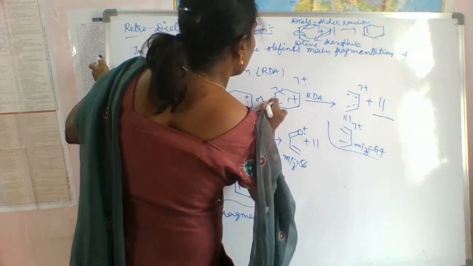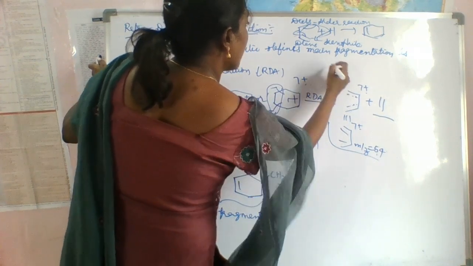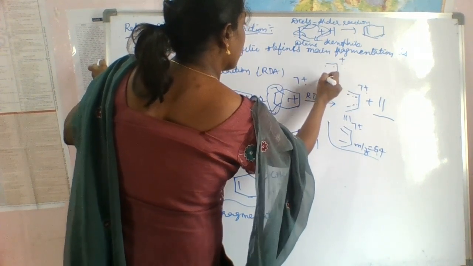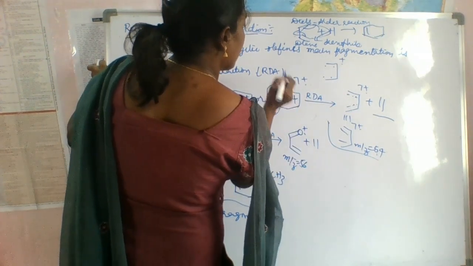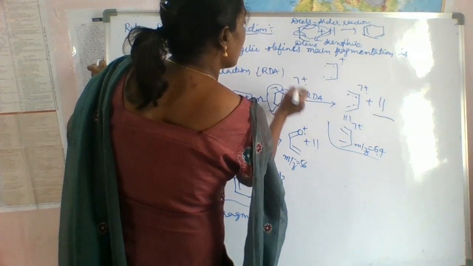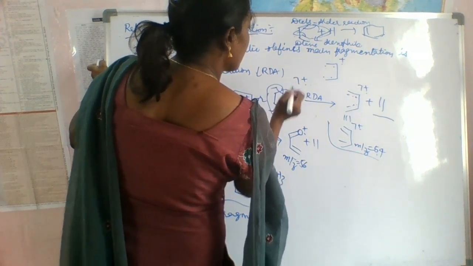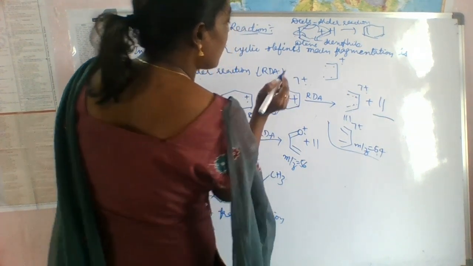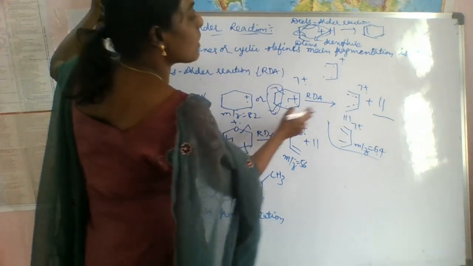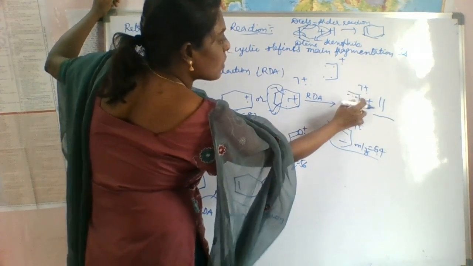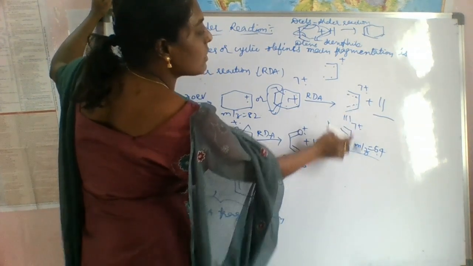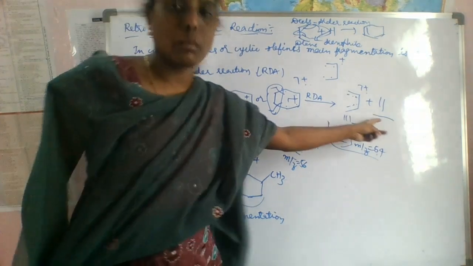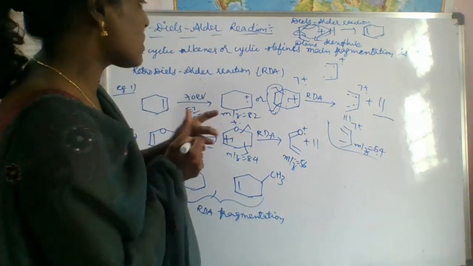Already here is one radical, because we are cleaving this bond. Here it will give one radical, and here it will give one radical, and here we are doing homolysis of this bond, so it will give one radical. Total 4 radicals are there, thereby it forms two double bonds. And we are eliminating that neutral molecule part, which is nothing but ethylene. So this is the reverse